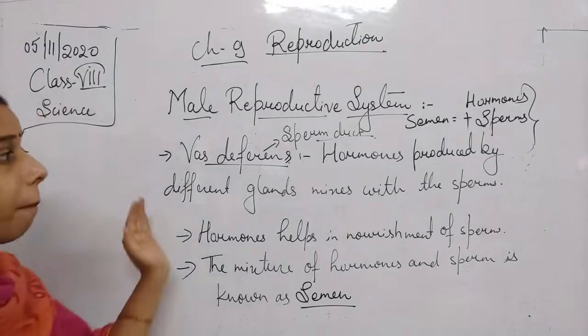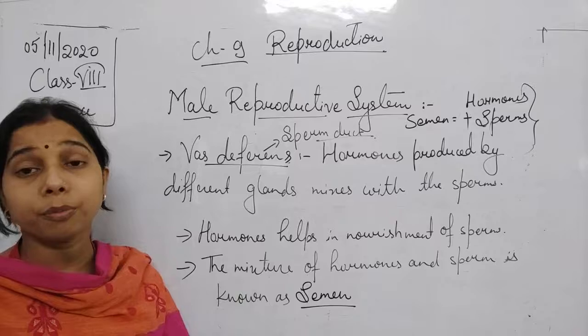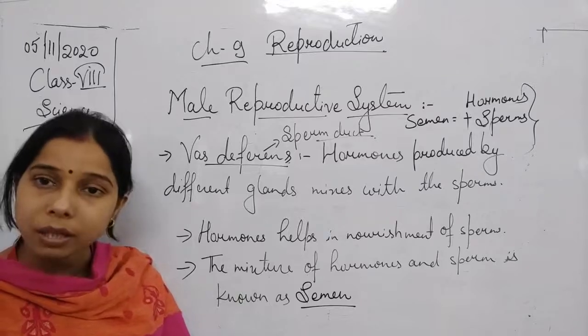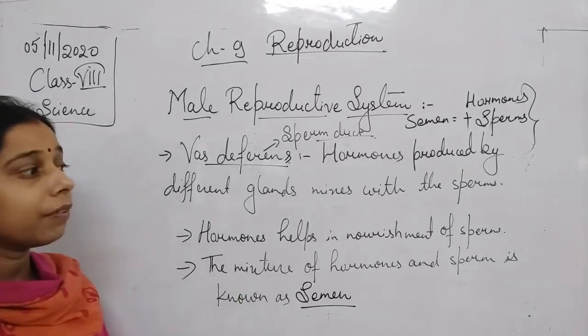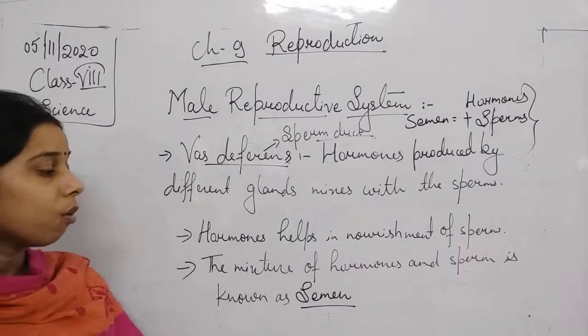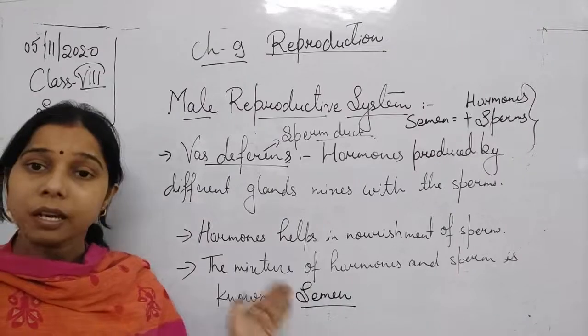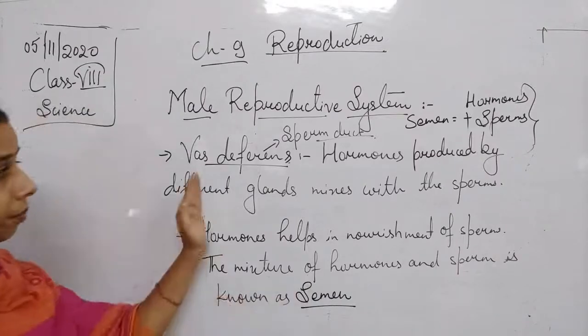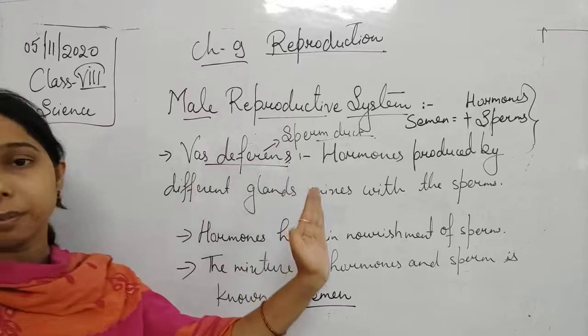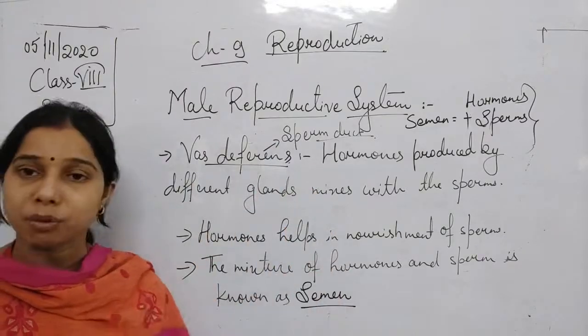So when the sperm passes through the vas deferens, it mixes with the hormone. Now when it has mixed with the other hormones, this time we will not use the term sperm, since the other thing is also there. So we will start calling it semen. It means from the sperm duct onwards, we will use the term semen instead of sperm.